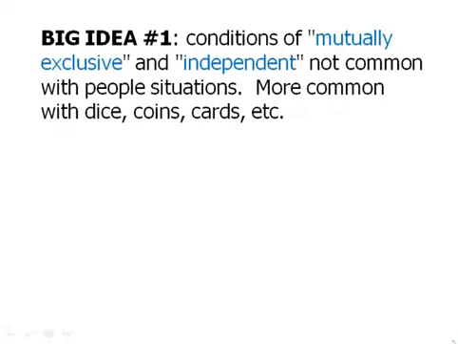They're this political party, but they happen to be that religion, that sort of thing. Human beings are just very quirky, and there are always exceptions to patterns. And therefore, these nice, neat distinctions of mutually exclusive or independent are almost never true when we're talking about classifying people. They work much better when we're talking about very simple, inanimate objects. So again, dice, coins, cards, these are the types of scenarios where we're actually going to be using the ideas of mutually exclusive or independent.